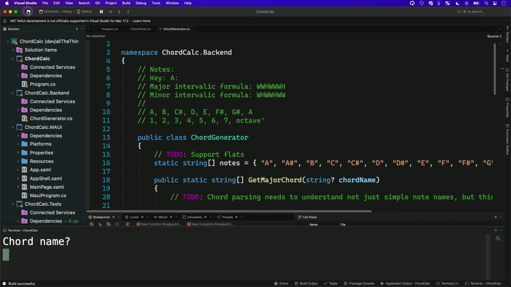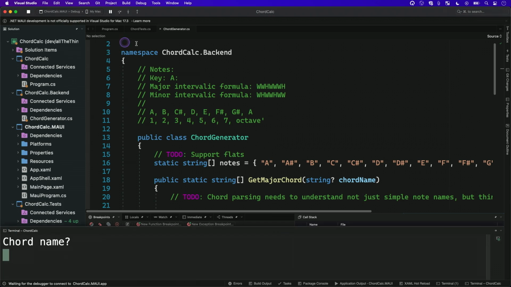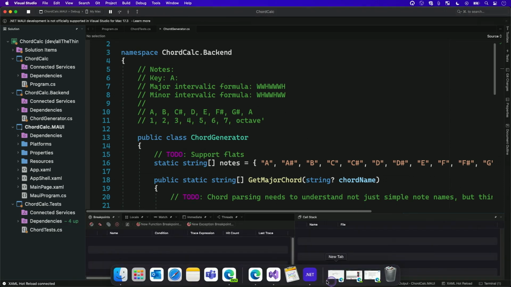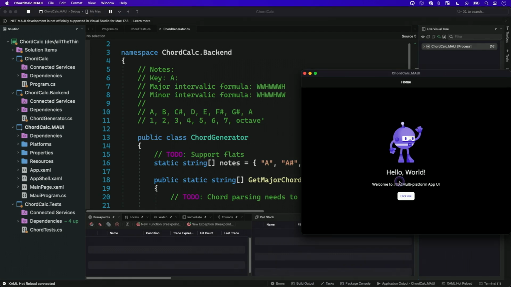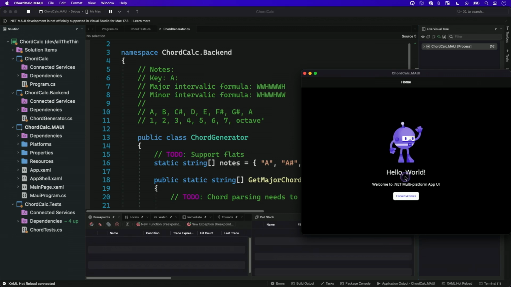Oh, I launched the wrong project there as I was talking. We want Maui, not the console. Try that again. So this is the very base Maui app. You can see an app loading here. In the Hello World for Maui, you click this button and it counts the number of times you've clicked it. Well, we're going to do basically the same UI, but instead we're going to throw in a field to put the chord name in and then a label to output the chord name, just to show that it wires up.